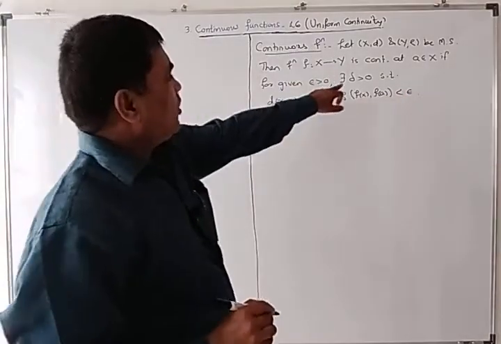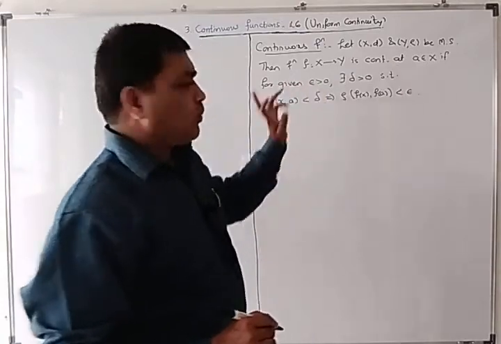So here your delta depends on the choice of a and epsilon both.